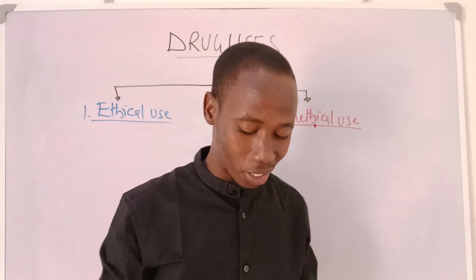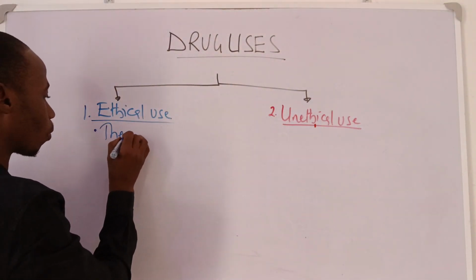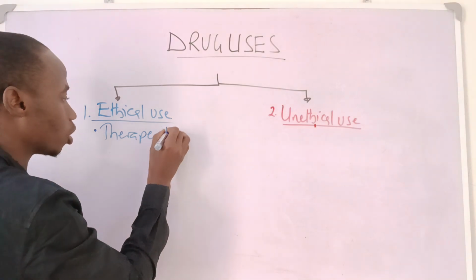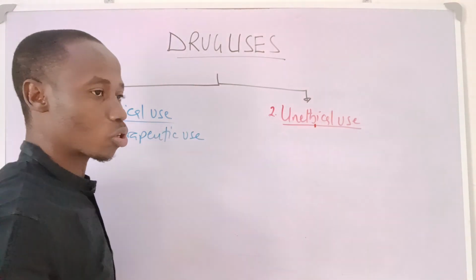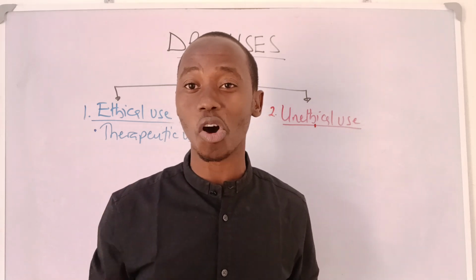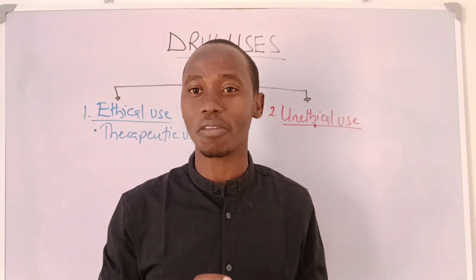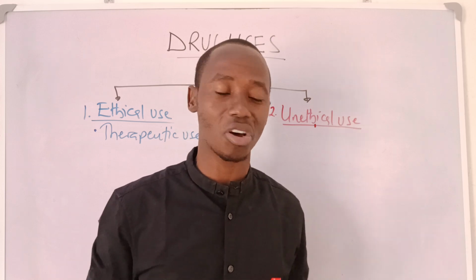Ethical use of drugs, here we have different ethical uses of drugs. Number one, we have what is called therapeutic use of drugs. Therapeutic use of drugs is the use of drugs to treat particular disease conditions, like the use of drugs to treat hypertension, the use of paracetamol to treat headache. All these are examples of therapeutic use of drugs.